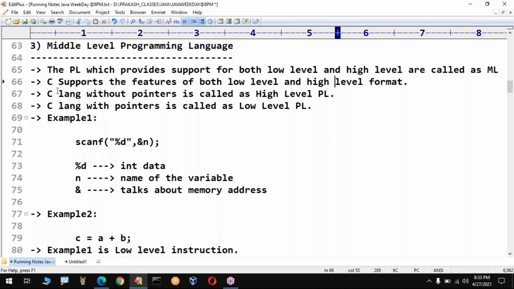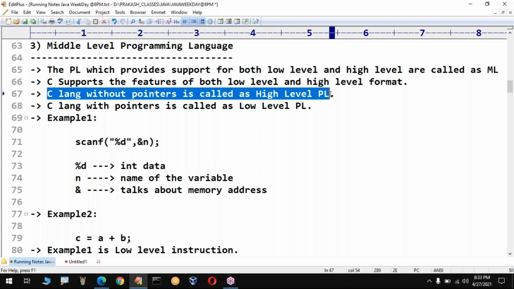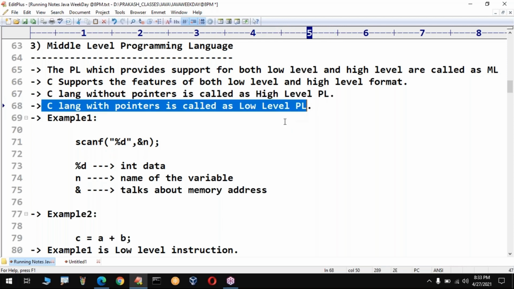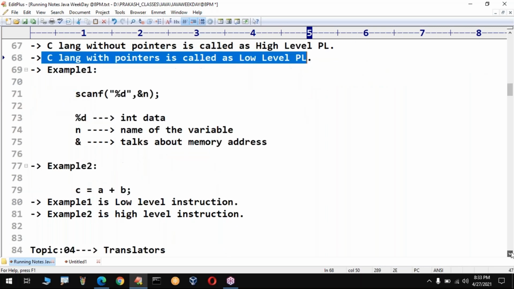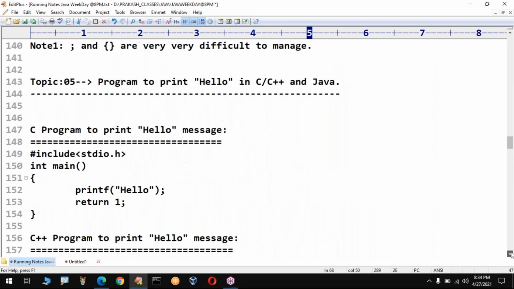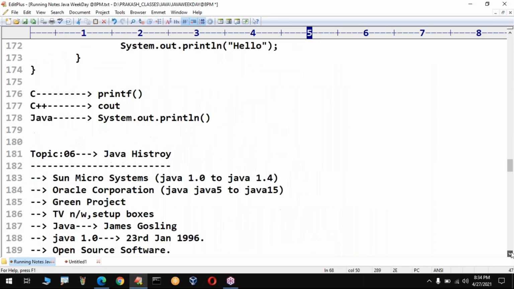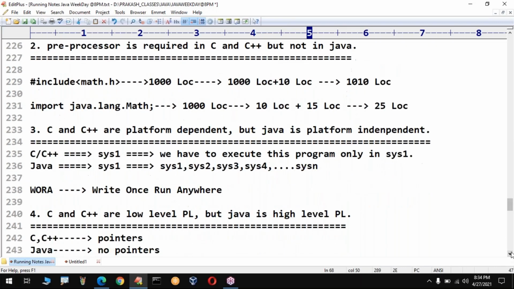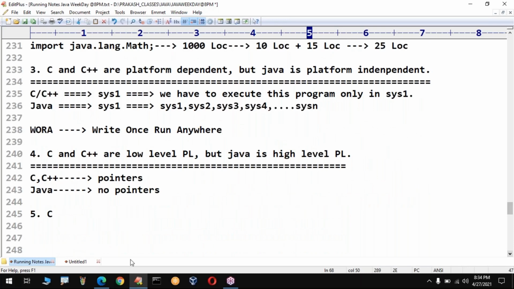The best example for this is the C language. It supports both low level and high level. C language without pointers is called high level. C language with pointers is called low level. So it has both natures. Just to compare with Java, I am concluding that C is low level because it supports pointers. That's the point which I added here. Hope your doubt got clarified, Rahul.